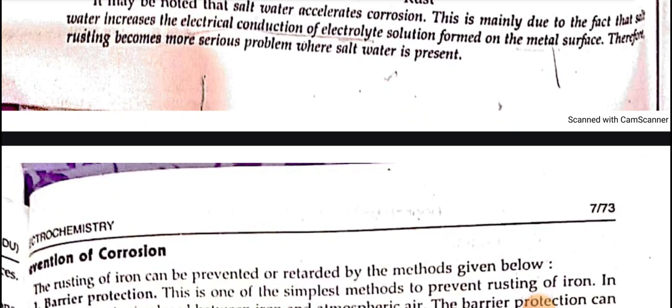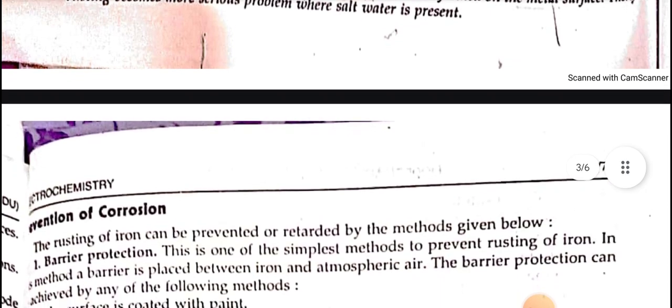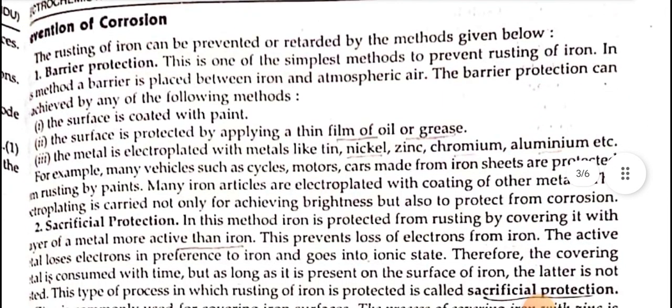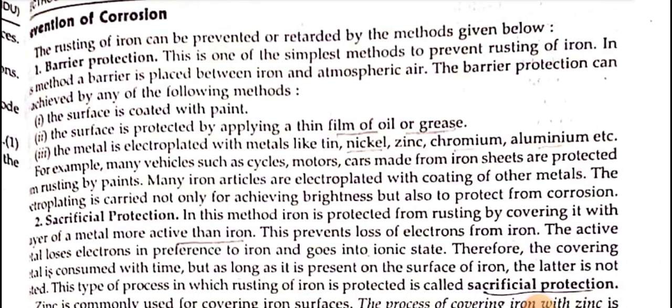This is mainly due to the fact that salt water increases the electrical conduction of the electrolytic solution formed on the metal surface. Therefore, rusting becomes a more serious problem where salt water is present. Prevention of corrosion. The rusting of iron can be prevented or retarded by the methods given below.